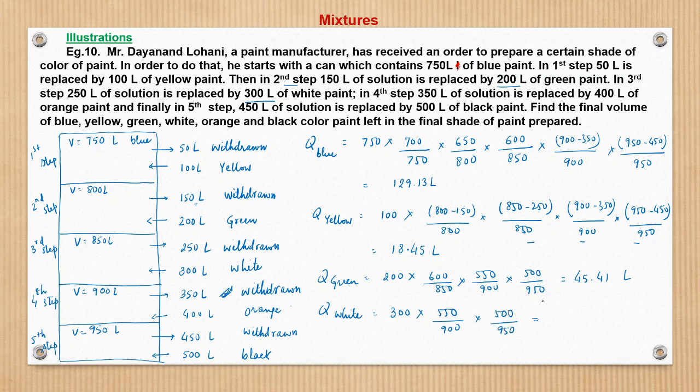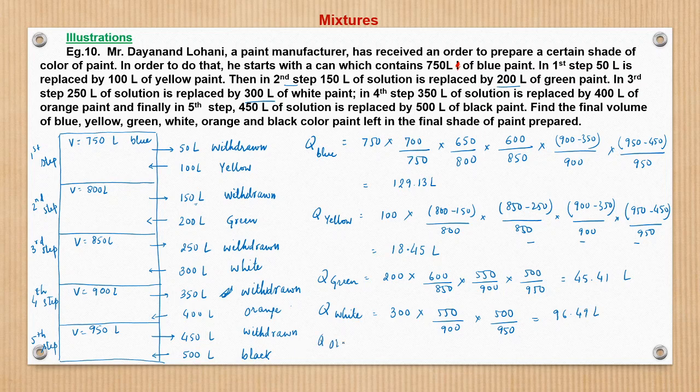So here it is 300 into 550 into 500 divided by 900, 950. This gives us 96.49 liters. This is the quantity of white paint which remains.